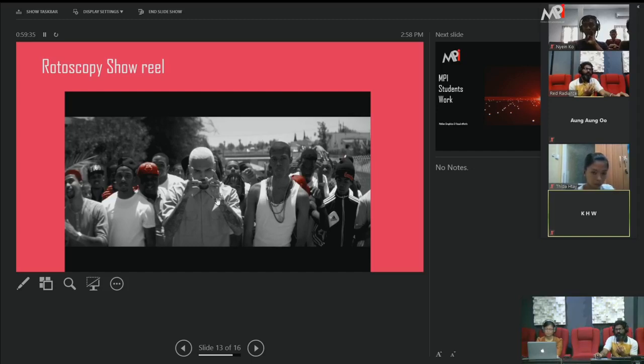The roto is more essential for VFX. Without the roto, it's not possible, because with all the CG shots and live shots, if you want to remove anything, roto is a must.